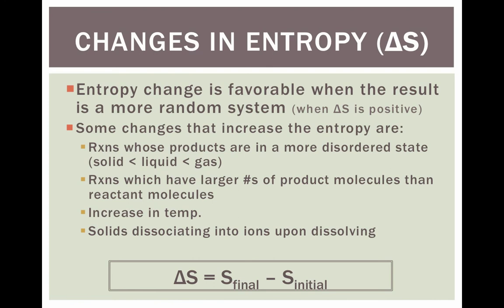Here are some changes that increase the entropy, and these are important because you will see these in multiple choice and free response questions. Reactions whose products are in a more disordered state. So in general, the solid state is the most orderly, liquid is the middle, and gas is the least orderly. So when you're comparing something in its gaseous state versus a solid state, the solid state is always more orderly, less random. Gases are always more random. Reactions which have larger numbers of product molecules than reactant molecules. So when you count, the fewer molecules there are, the more stable they are.